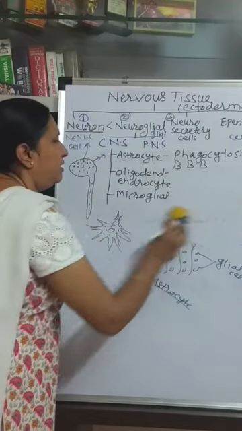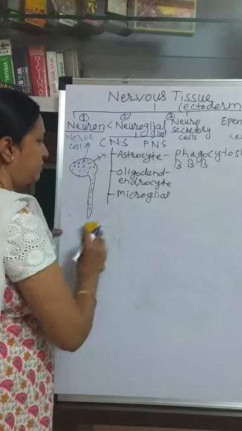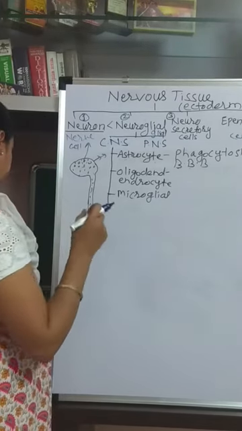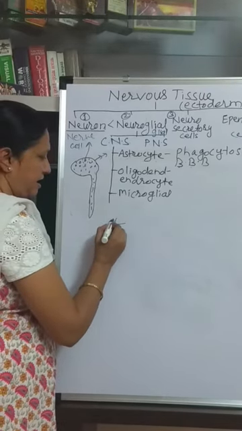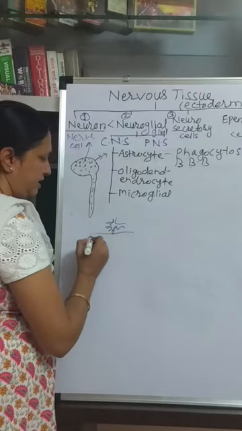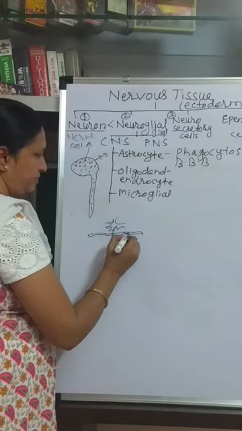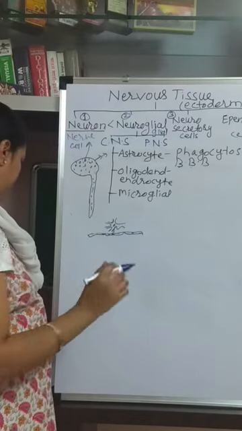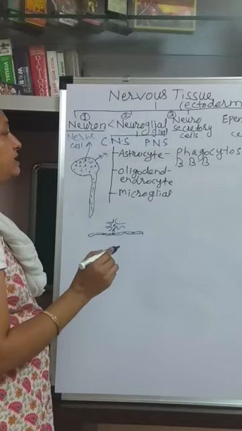Now the second type, that is the oligodendrocyte cells. Mainly these cells have small dendrites and the axon. This is the structure of the oligodendrocyte cell. And now see the function of oligodendrocyte cells.